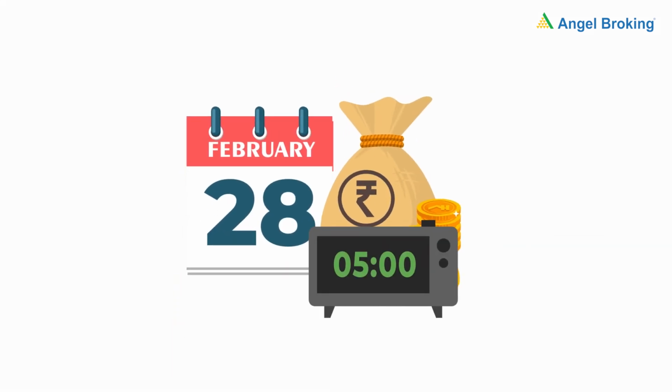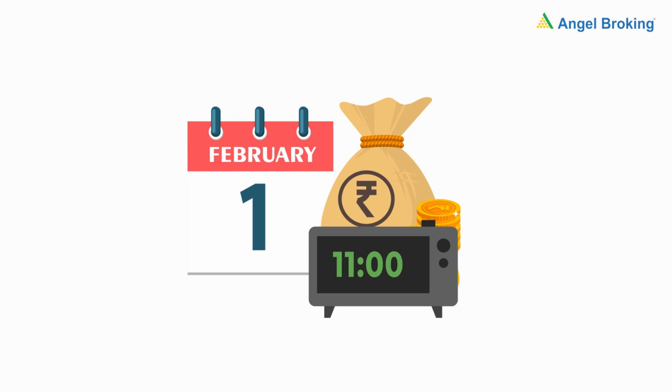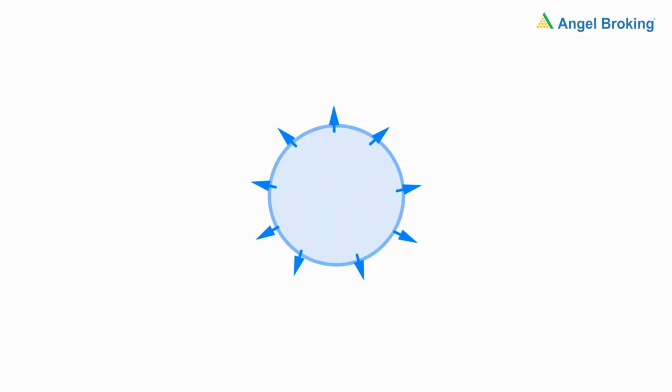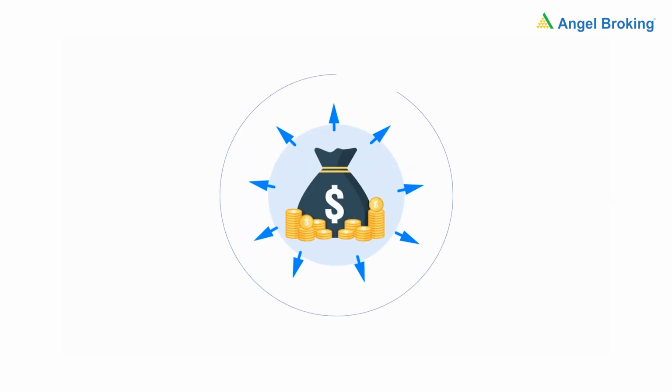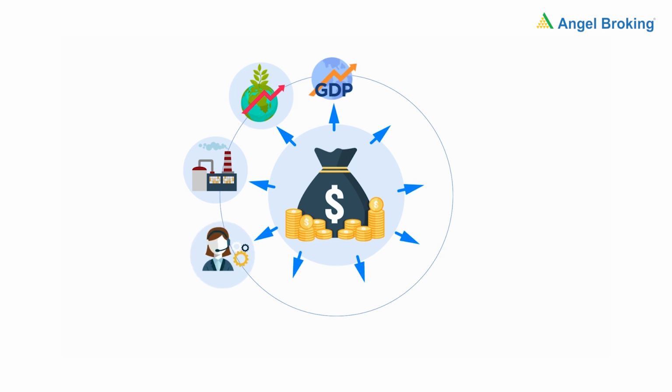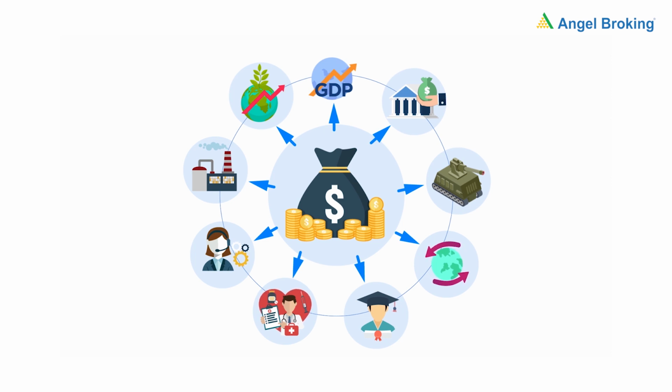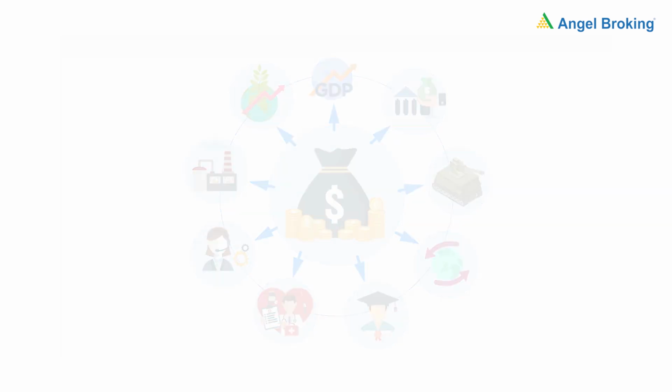Therefore, इस साल का बजट 1st Feb को 11 बजे प्रेजेंट किया जाएगा। हर बजट में कुछ सिमिलैरिटीज होती हैं और कुछ डिफरेंसेस। Here are some factors that all budgets talk about: the GDP growth rate, agricultural output, industrial output, the performance of the service sector, updates on health, updates on education, foreign trade policy, national defense, capital markets reform, and so on. Let's look at these factors one by one.